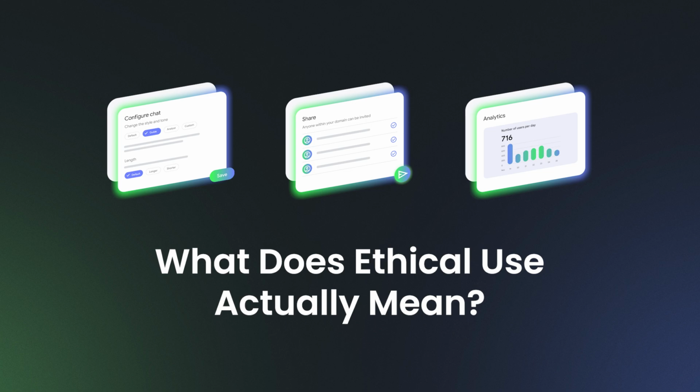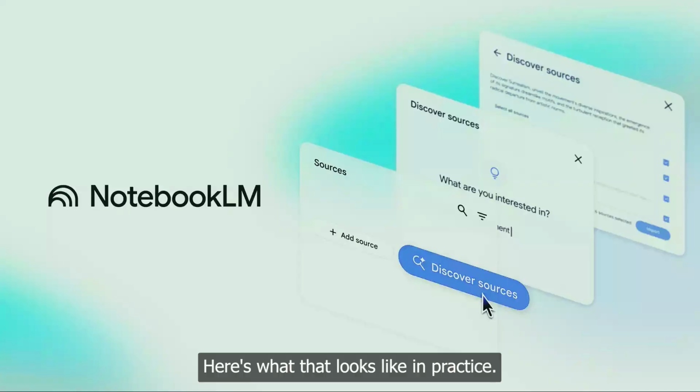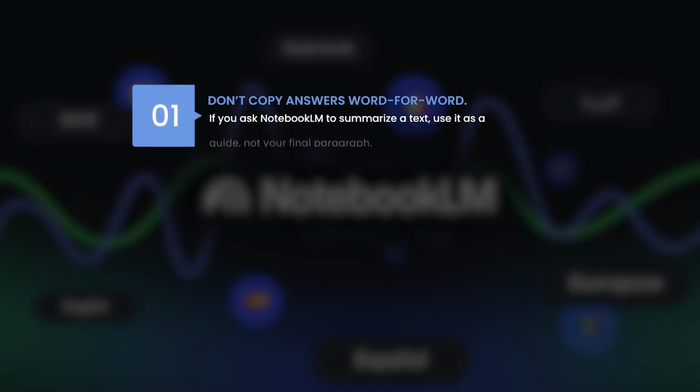What does ethical use actually mean? Ethical AI use doesn't mean avoiding AI altogether. It means using it in a way that respects academic honesty, intellectual effort, and original thought. Here's what that looks like in practice. Don't copy answers word for word. If you ask NotebookLM to summarize a text, use it as a guide, not your final paragraph.